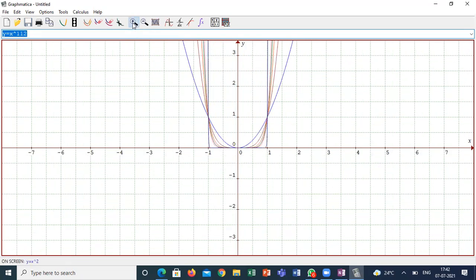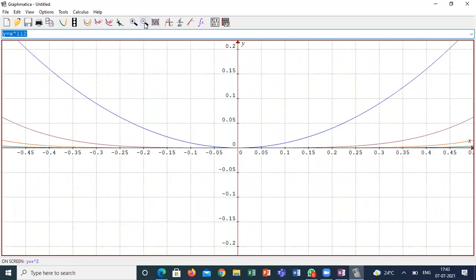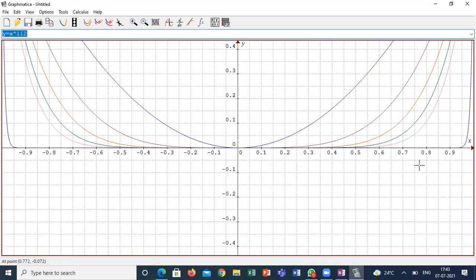What can we observe from this graph? What observations can we make if they keep on increasing the power? See, between 0 to 1, the function is almost approaching 0. If the index is increasing, between 0 to 1, the function doesn't have any change. For the fractional values, the function is almost 0. Only after 1 does the function show some kind of difference.